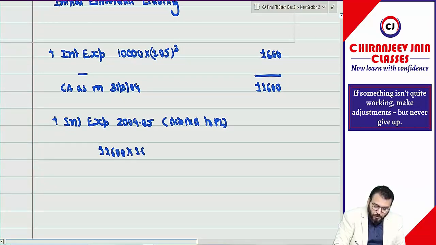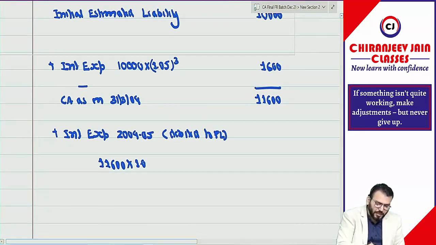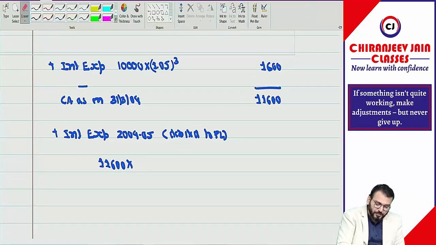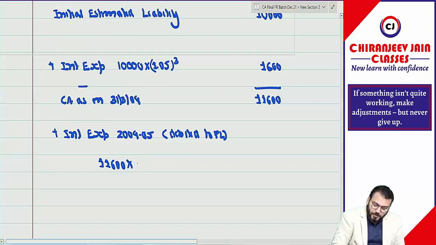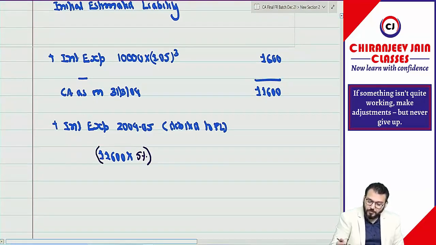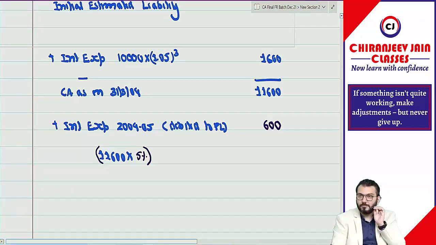So this is 11,600 multiplied by, I should not write 1.05, no? I should write 5% because we are calculating interest. Into 5%, how much? It is 600, no? Approximately 600, correct?